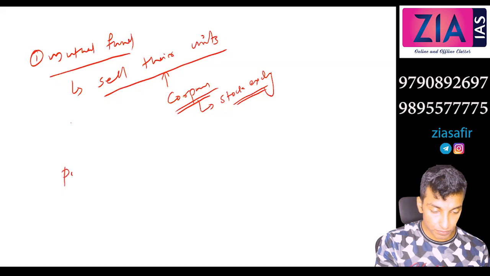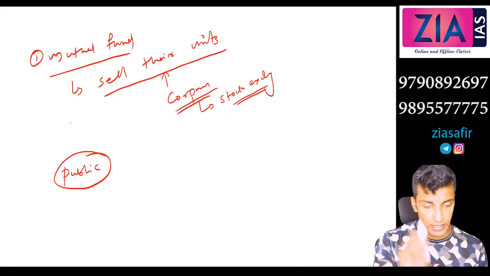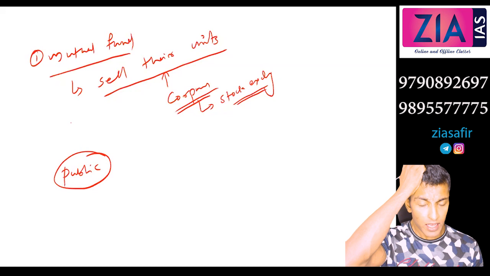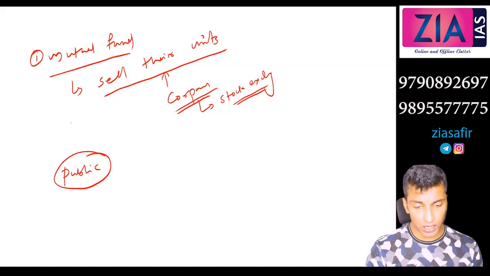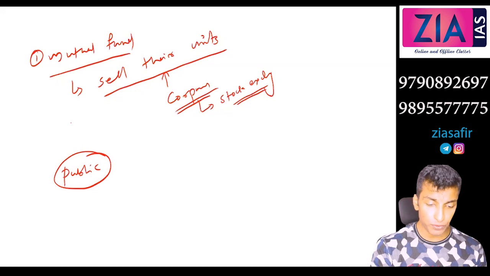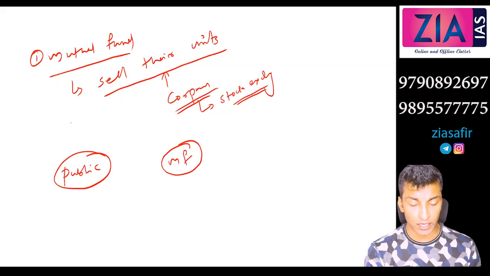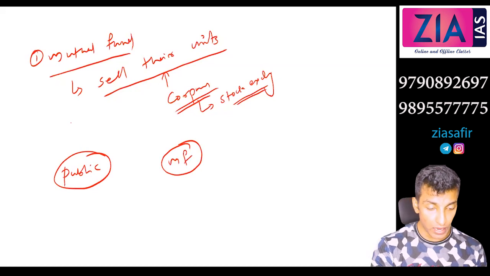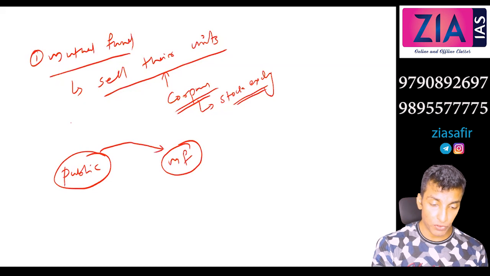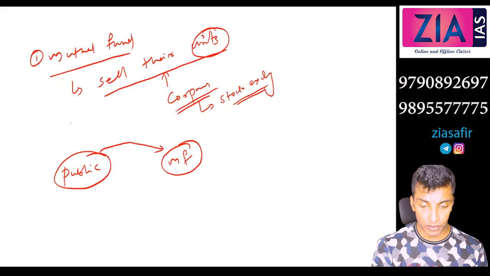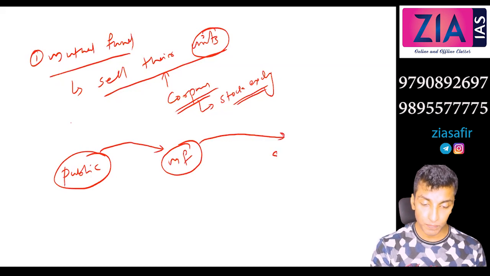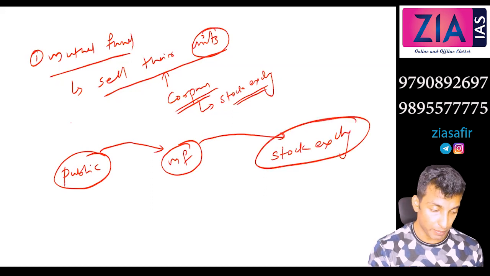Public, if you have very good knowledge in stock exchange and in trading, you can directly do that. But if you do not have good knowledge in economy and the stock exchange, you need the help of this. Because in the stock exchange, the return is high, but it is very risky, right? So you will approach the mutual fund. You will buy their units, okay, and you will give money. So that will be invested in the stock exchange. So here the mutual fund is actually acting as the intermediary.